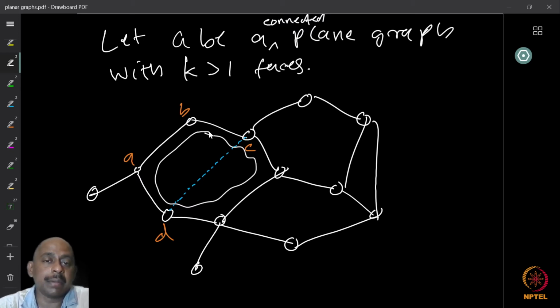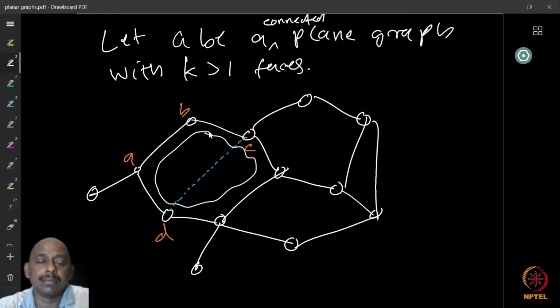So what happens to the number of phases in the graph when I remove one edge in the boundary of a cycle? The number of phases decreases by exactly 1, because 2 phases have been merged into 1 phase, and nothing else happened to other phases. And therefore, I get a graph with one less number of phases. Now, if the number of phases is strictly less, I can use induction.